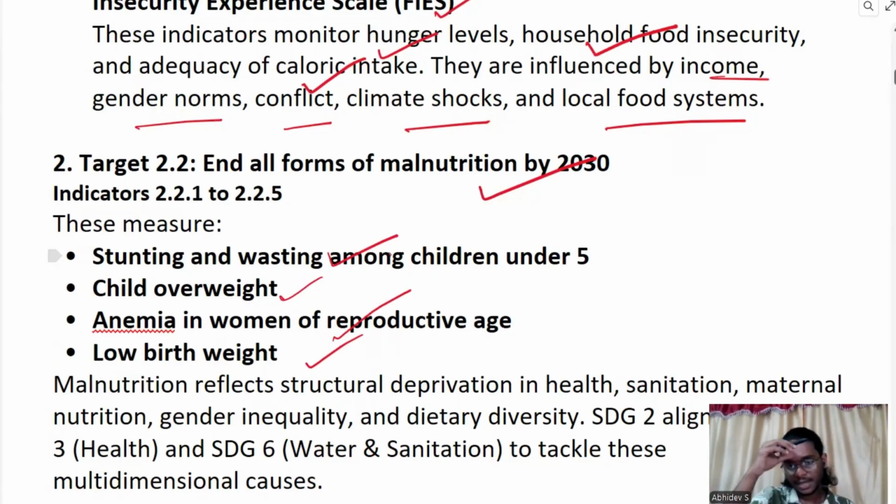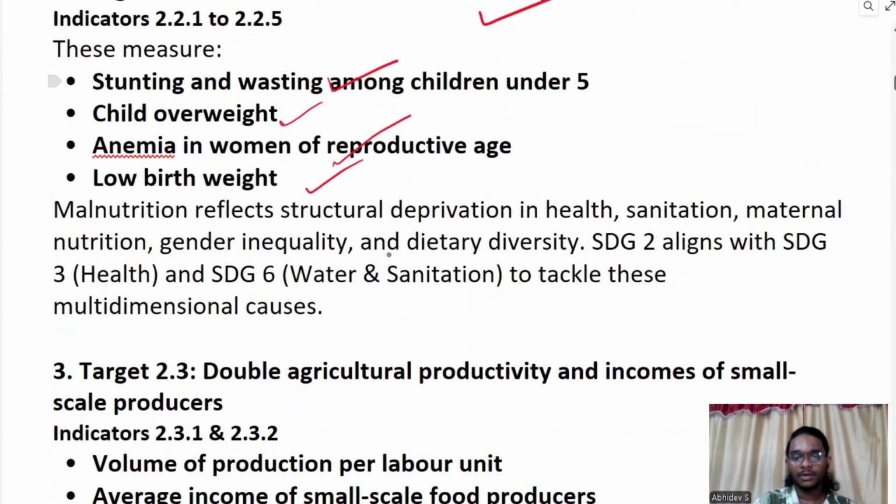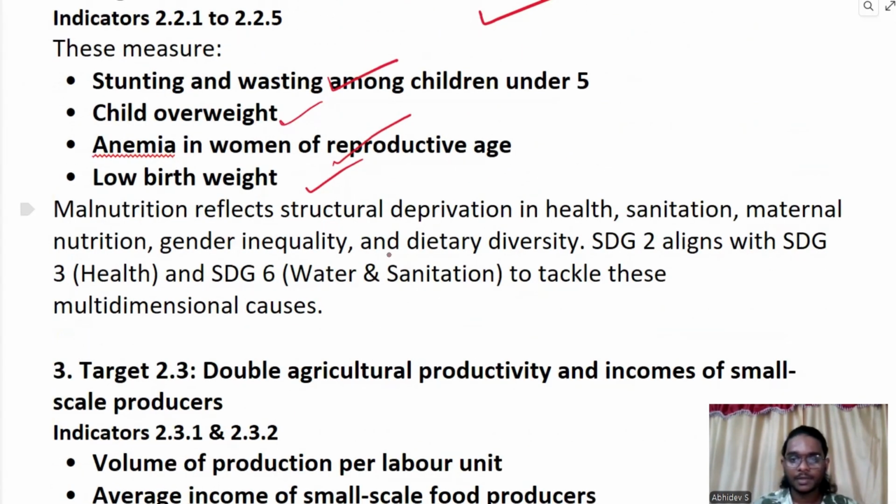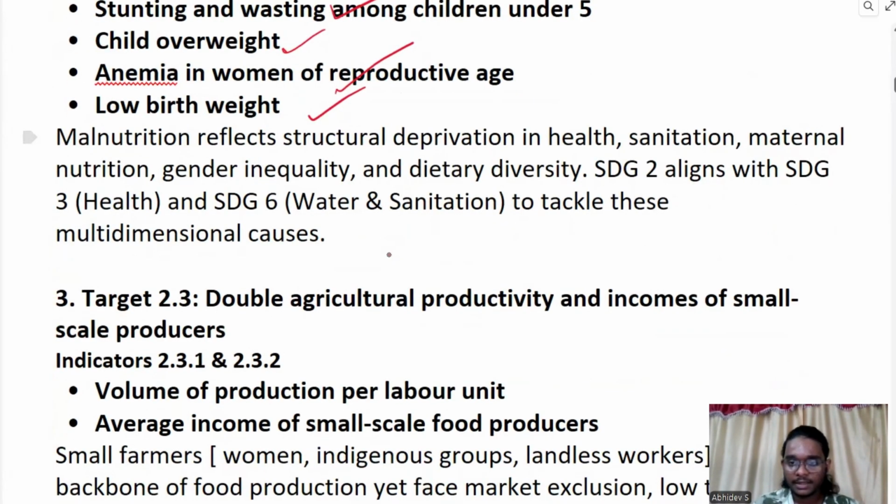And prevalence of malnourishment among children under 5. So we can also link SDG goal 2 and this target with SDG 3, health, which deals with global health and well-being, and SDG 6, which deals with water and sanitation. So try to learn this in interlinkages. While learning any such SDG goals, we should be able to interlink them with other goals.